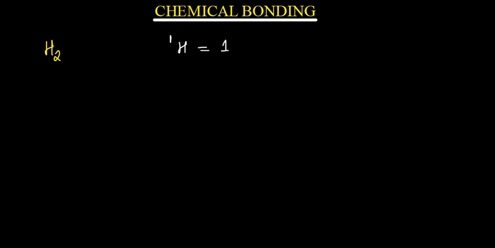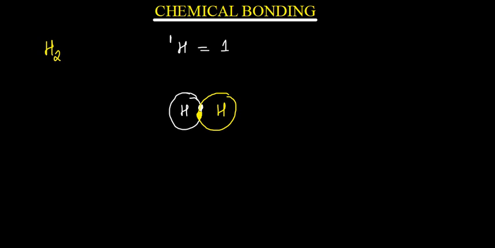It just has 1 electron. So meaning that this is going to be hydrogen with an electron here, it is going to be able to react with another hydrogen. This is another hydrogen here, and it also has an electron.